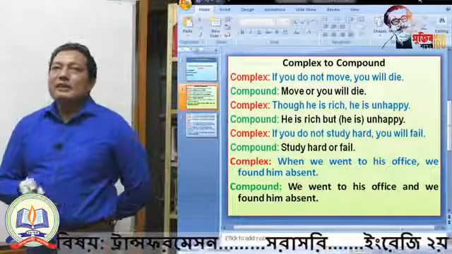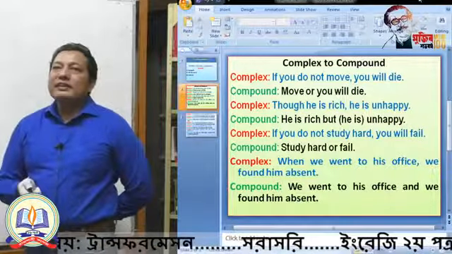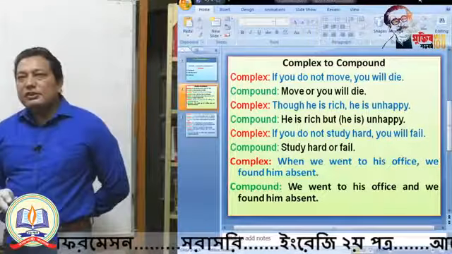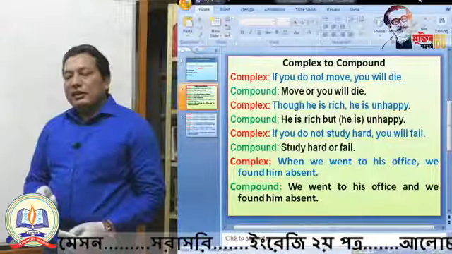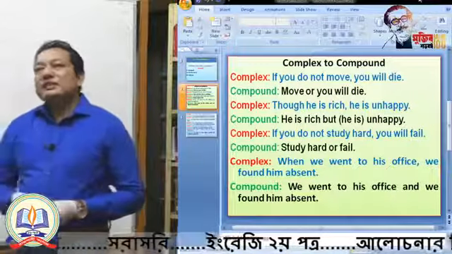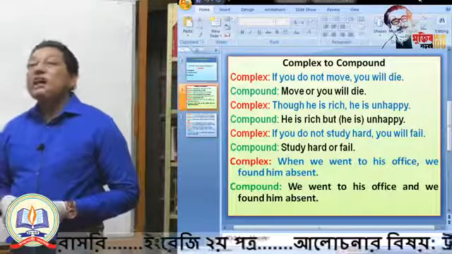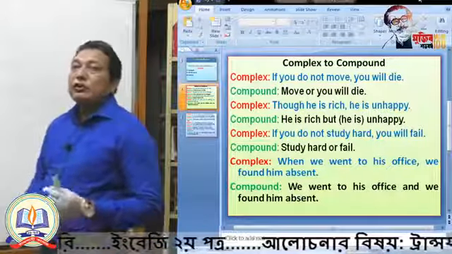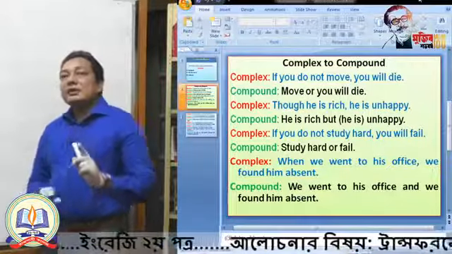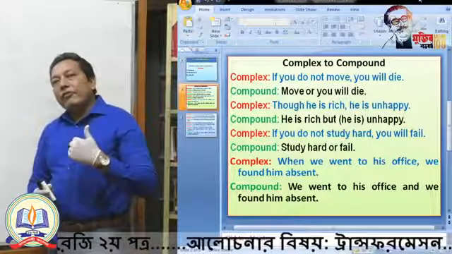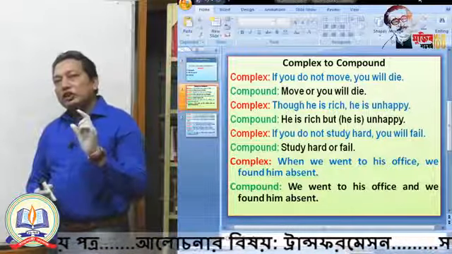Because though is used here for making the part paralyzed or dependent on the main clause. For that reason, though he is rich is a dependent clause. That means if you want to change the sentence into compound or simple, of course you will touch this part. Though makes the part dependent. For that reason, you will deduct the word, the conjunction though.